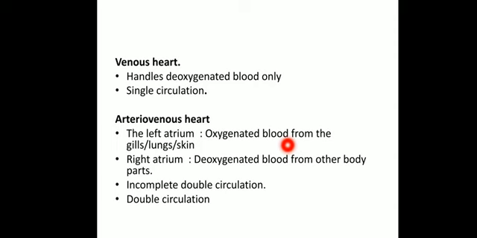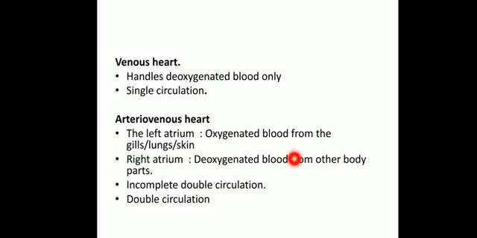Although the blood is circulated 2 times, it is still not totally separated. The oxygenated and deoxygenated blood enter the heart from separate openings, but they leave the heart through a single opening, and hence it is called the arteriovenous heart. But what type of circulation is it? It is incomplete double circulation.